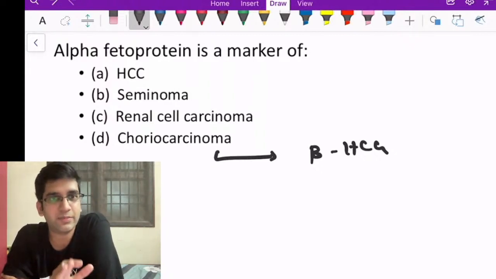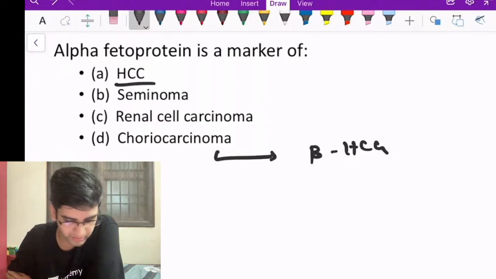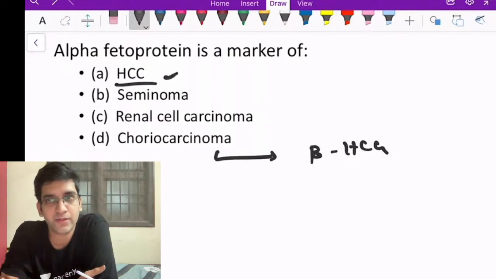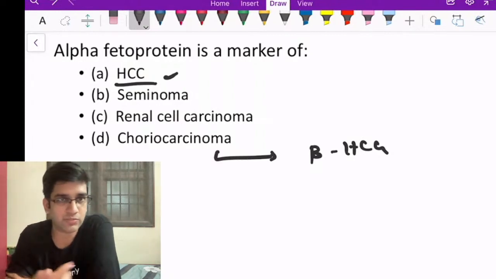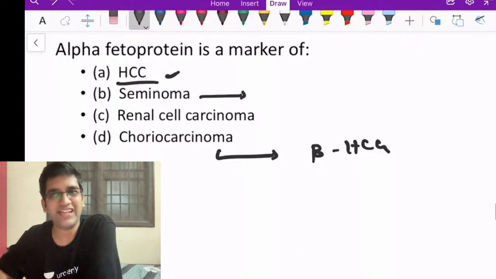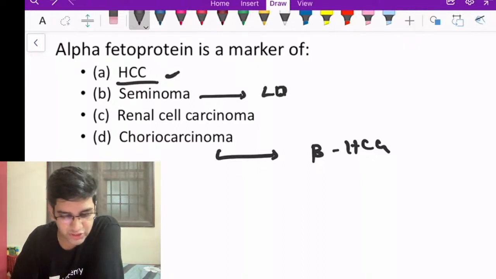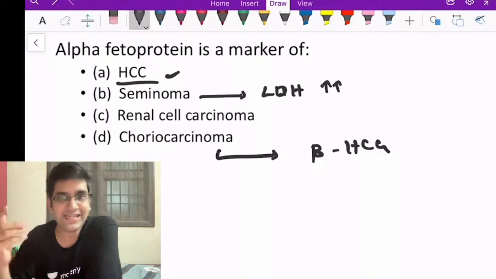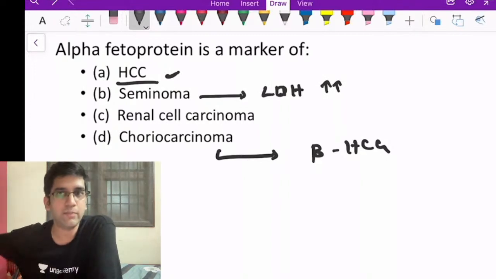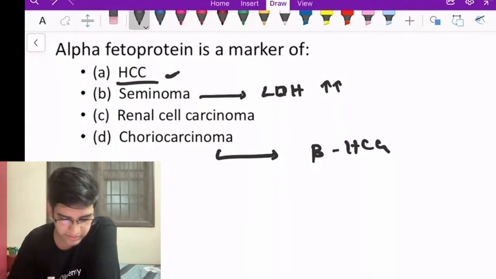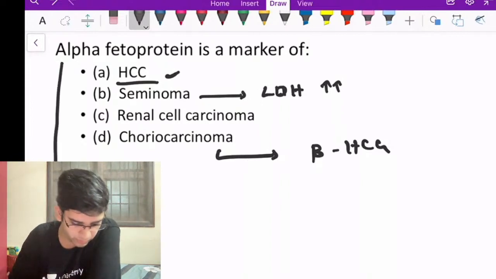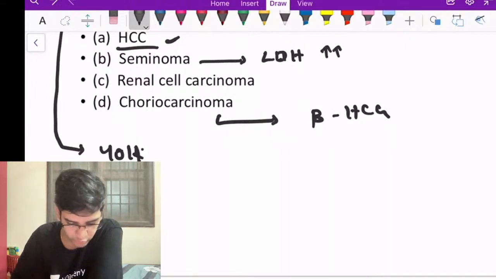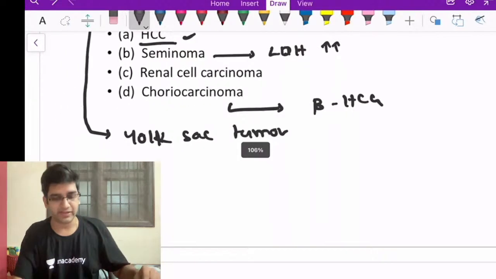Alpha fetoprotein is a primary marker for hepatocellular carcinoma. Fine. Okay. So alpha fetoprotein is a marker for hepatocellular carcinoma. For seminoma, I actually don't have any specific marker. LDH will be elevated in seminoma because LDH tells me the tumor load. It's not specific for seminoma. Like Shastri said, alpha fetoprotein is also seen in one more testicular and ovarian tumor called yolk sac tumor. Okay, it will be elevated in yolk sac tumor as well. I don't have any tumor marker for renal cell carcinoma.